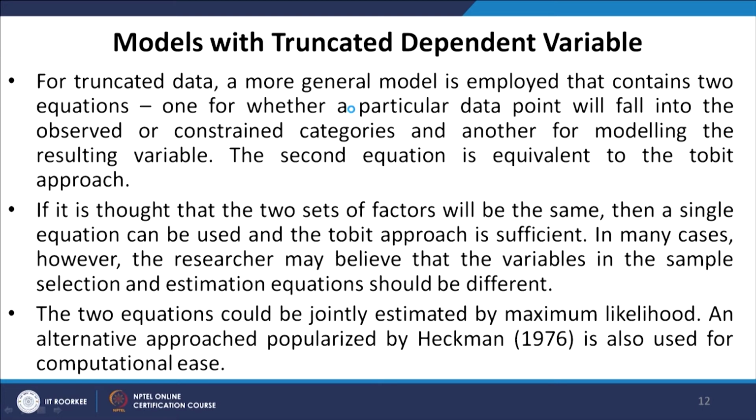If it is thought that the two sets of factors will be the same, then a single equation can be used and the Tobit approach is sufficient. In many cases, however, the researcher may believe that the variables in the sample selection and estimation equations should be different. In that case, we should have two different equations. The two equations could be jointly estimated by maximum likelihood. An alternative approach popularized by Heckman is also used for computational ease.